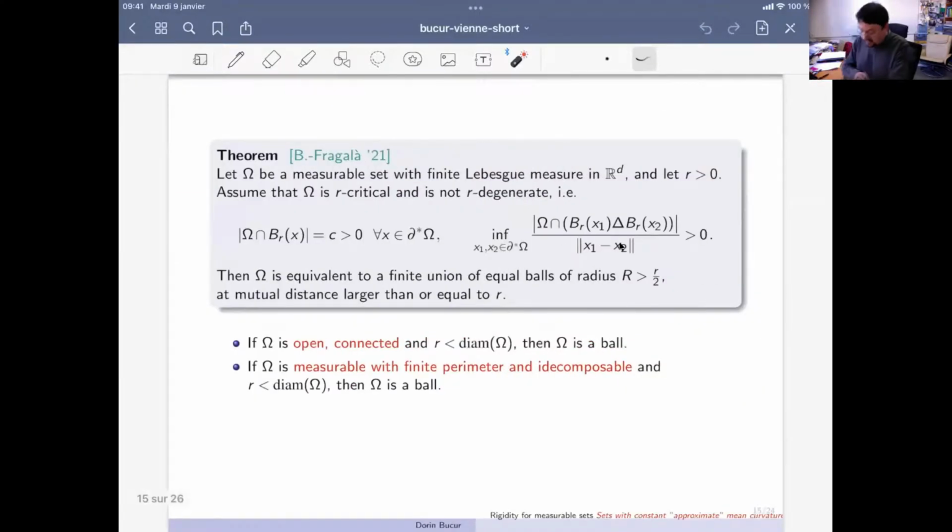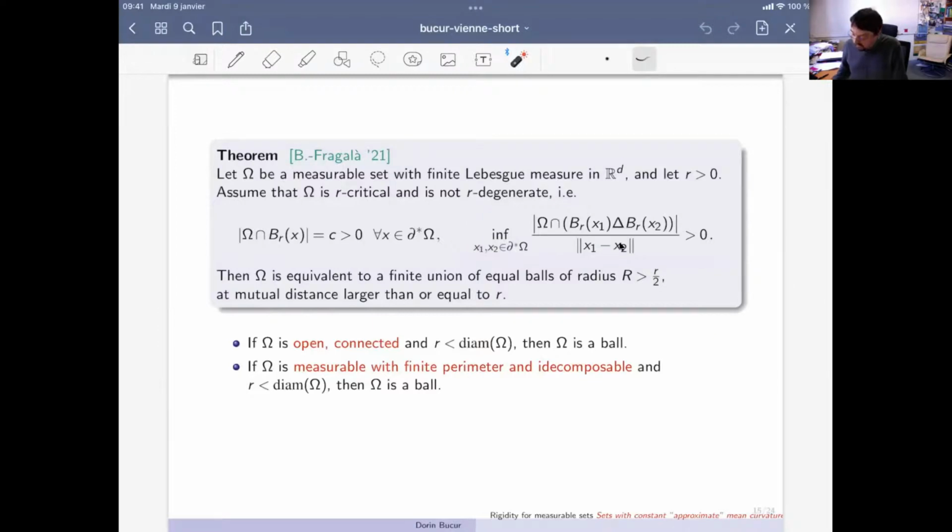And here is our result with Ilaria Fragalà. We consider a measurable set with finite Lebesgue measure and a fixed positive radius r. Assuming that omega is critical. Critical means that every time we center balls onto the essential boundary, the volume of the intersection is equal to a positive number c. And assume that the set is non-degenerate, satisfying this condition.